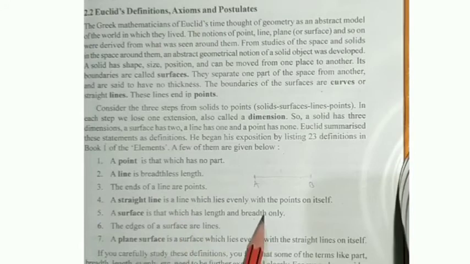Surface having length and breadth, and those edges are in the form of lines. Next, a plane surface is a surface which lies evenly with straight lines on itself, okay. If I take this book as our surface, it includes straight lines. Wherever you take the plane surface, it always gives you a straight line.